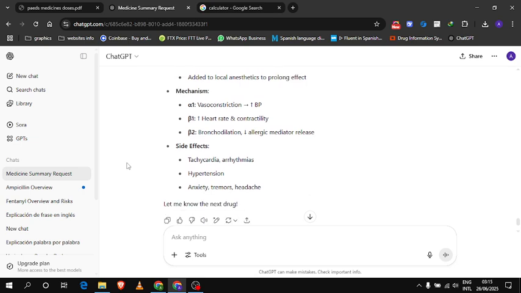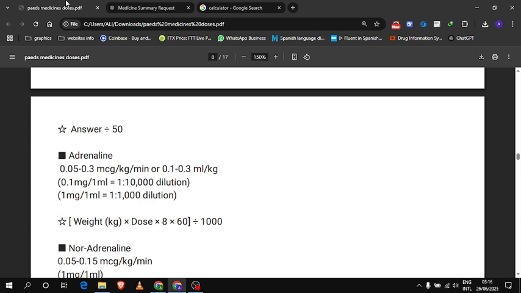Mechanism: alpha 1, if it acts on alpha 1 it causes vasoconstriction. In beta 1 increase heart rate and contractility. Beta 2 bronchodilation, decrease allergic mediator release. So it has 3 effects, and these all are very common, and this drug saves life. The side effects are tachycardia, hypertension, anxiety. So it's very important to know the dose of this drug, because overdosing can be very lethal.